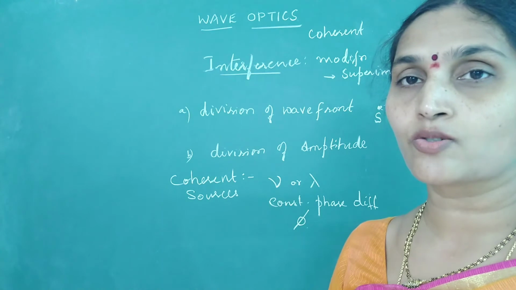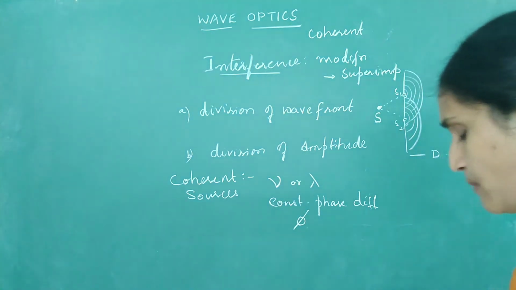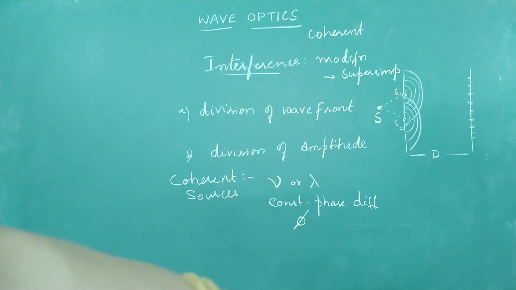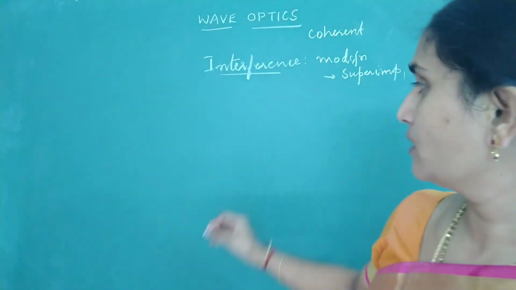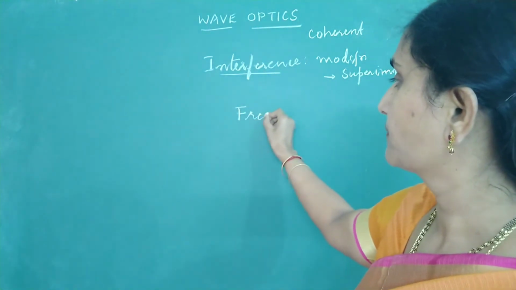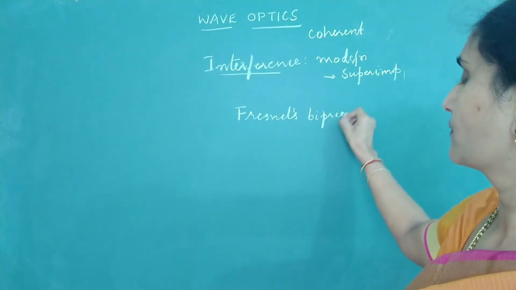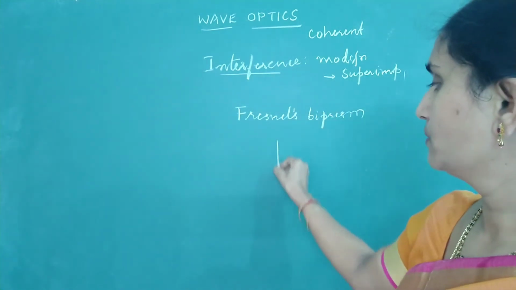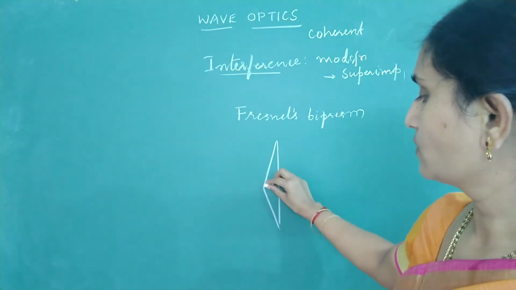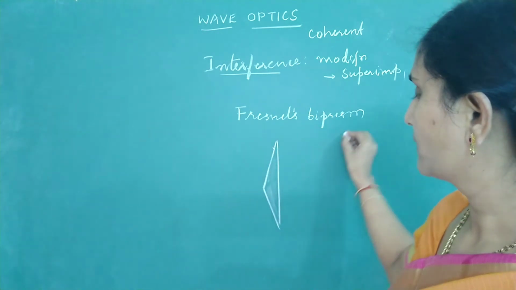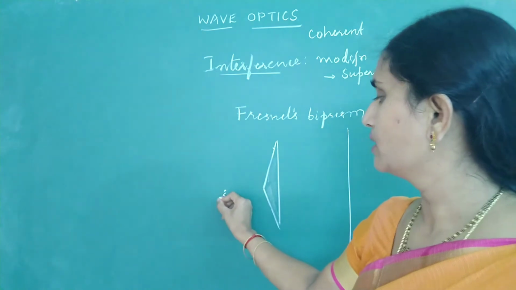There are two more methods to obtain coherent sources. Now look at other means of getting coherent sources. You can get coherent sources by making use of Fresnel's biprism. Look at the construction. You have a thin prism. So this is a glass prism. Here is your screen. We keep a point source of light at this particular position.